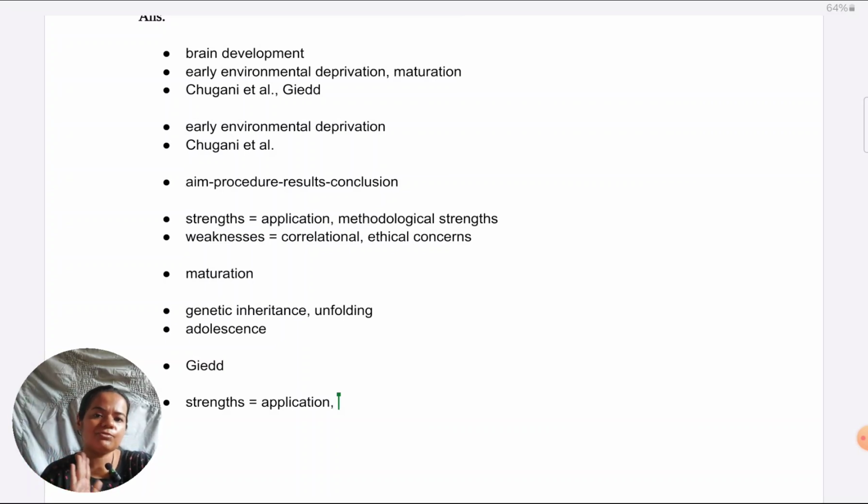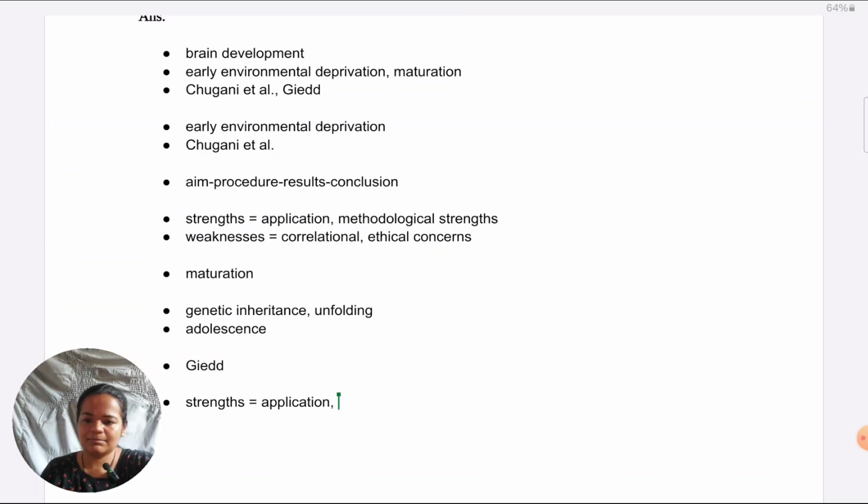So it's very good from an intervention point of view. Like the study shows that adolescents are lacking to some extent in prefrontal cortex development. So I expect them to be impulsive in nature. So how to prevent them from getting into risks or dangers like addiction, that can be a good application.